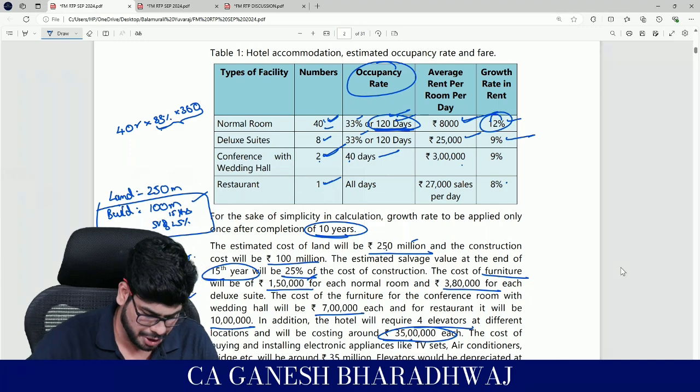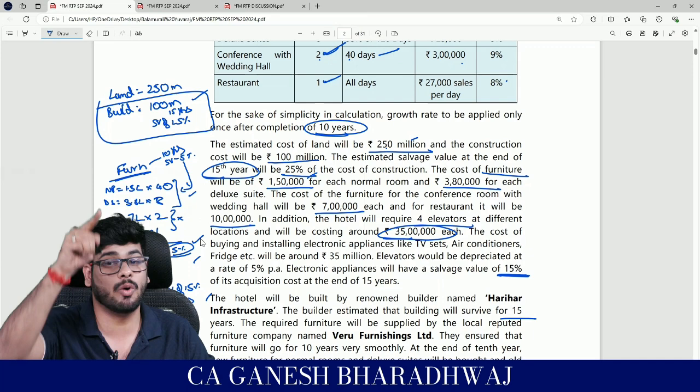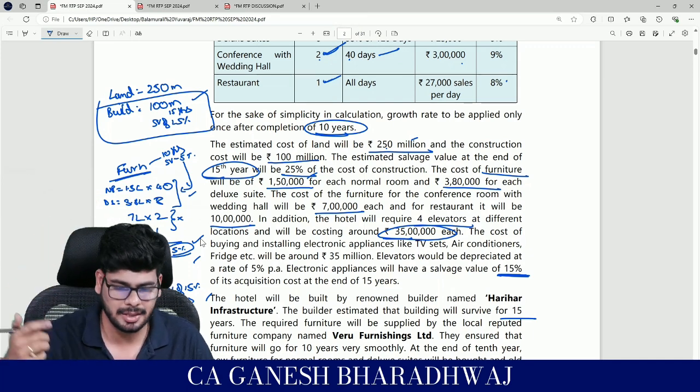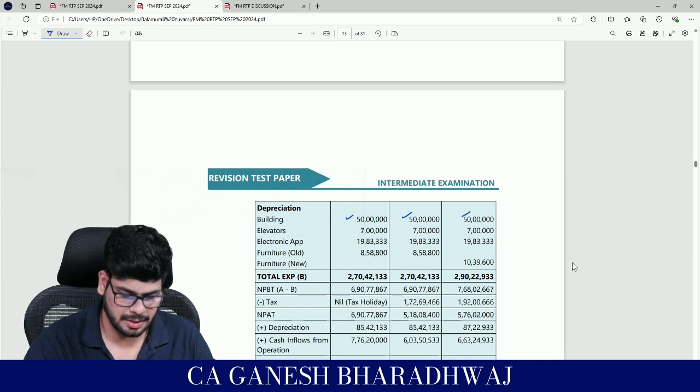Elevators. What do you do for elevators? They have given 5%. 5% on 1.4 crore. How much is that? Calculate, guys. Tell me. How much is that? 7 lakhs. Yes, this figure will also not change.